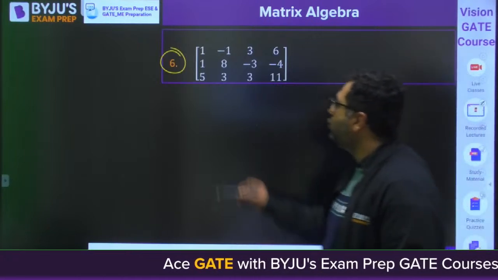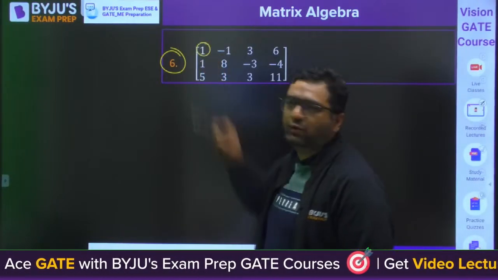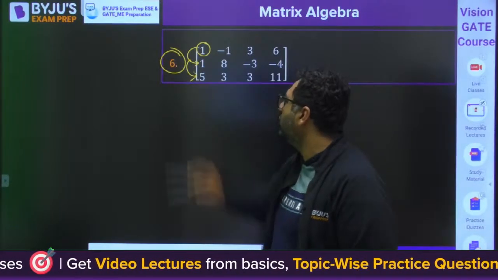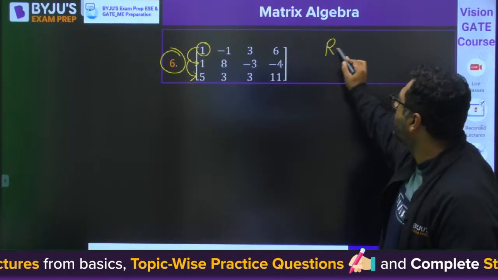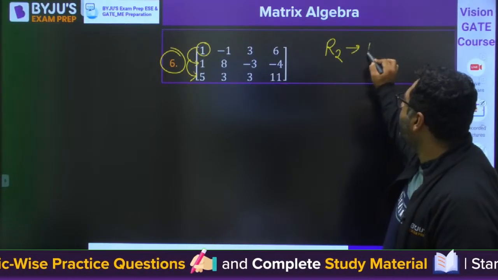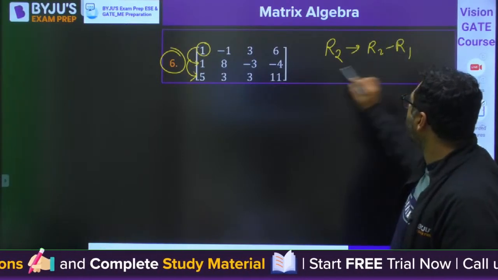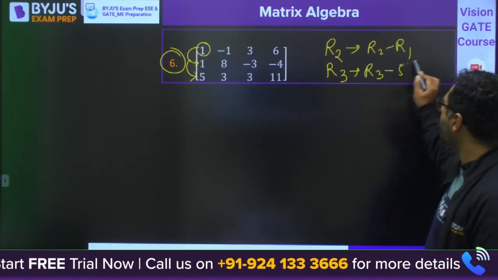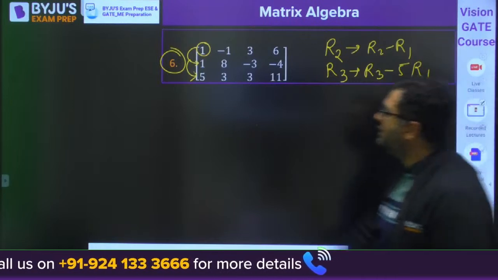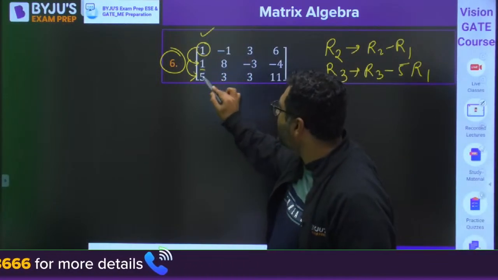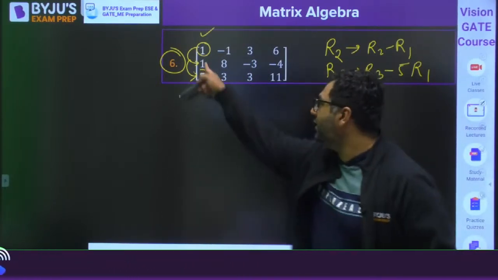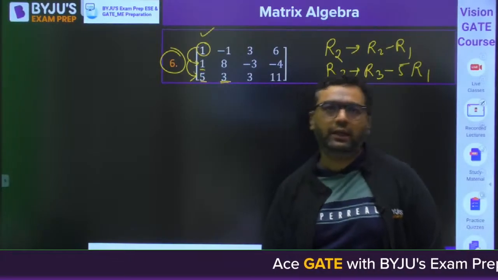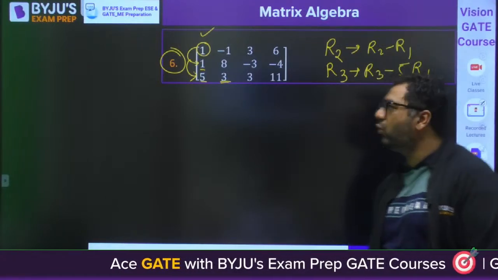So you just try to make this 1. This is already 1, so it is now very easy to make these 0 first of all. So you should try to operate R2 minus R1, and operate R3 minus 5R1. If this is 1, it is very easy to make this and this 0. First try to make this and this 0. After that try to make this 0. In that way you will get the row Echelon form.